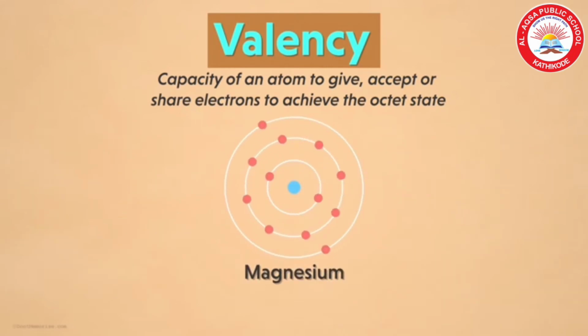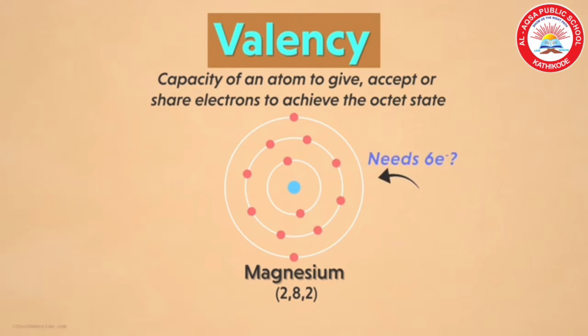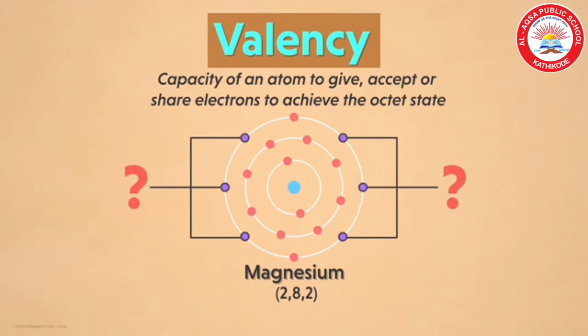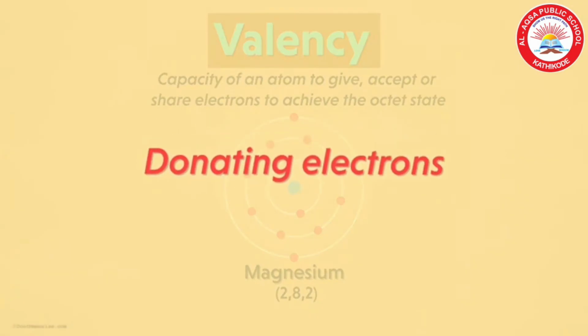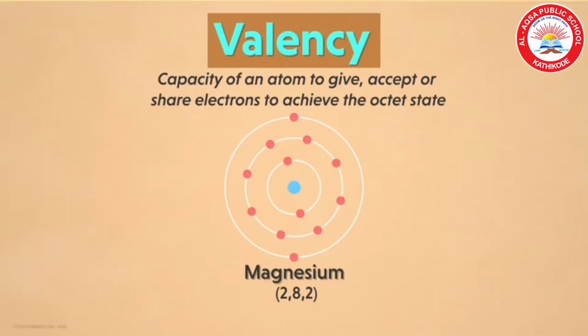One more example here, magnesium. Its electronic configuration is 2, 8, 2. So 2 electrons are there in the outermost shell and it needs 6 electrons. Is it possible to receive 6 electrons? No. No element gives 6 electrons. So it's better to give those 2 electrons to another element. Then its outermost shell becomes 8 electrons.